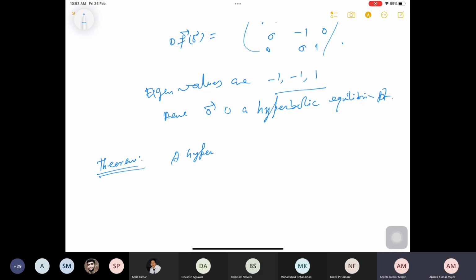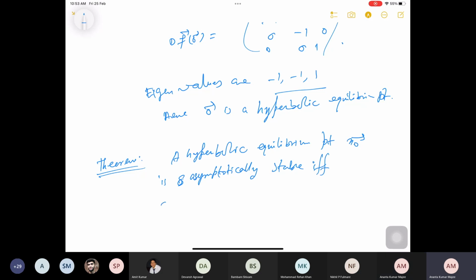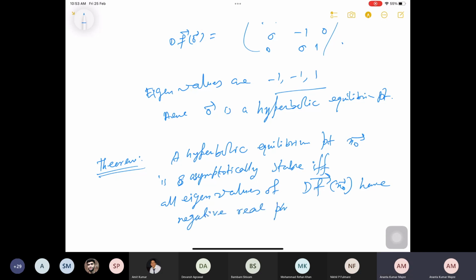A hyperbolic equilibrium point x0 is asymptotically stable if and only if all eigenvalues of this matrix Df of x0 have negative real part. So this is an if and only if condition.